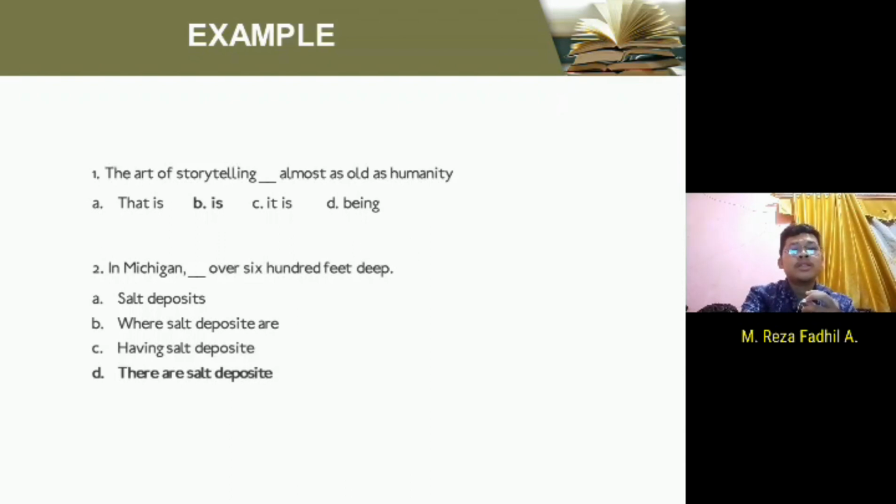The answer is D, there are salt deposits, because in the above problem we have to find an answer that contains both a subject and a verb, or to be. Only option D meets the criterion. Then the answer to this question is D.